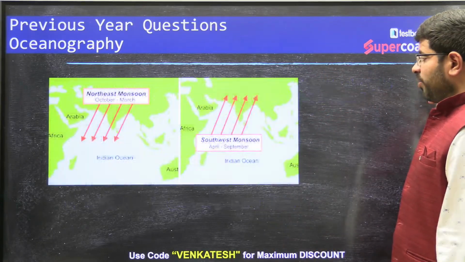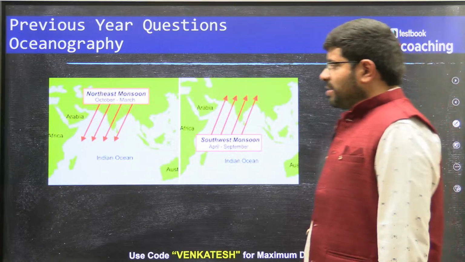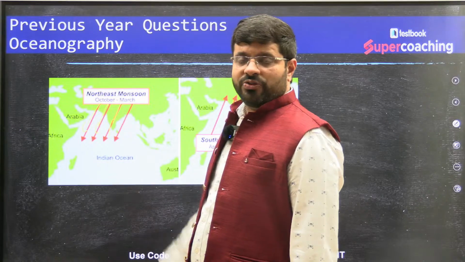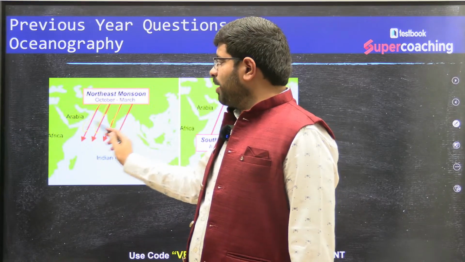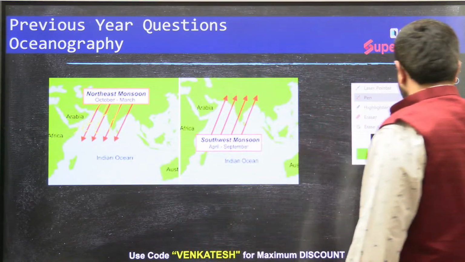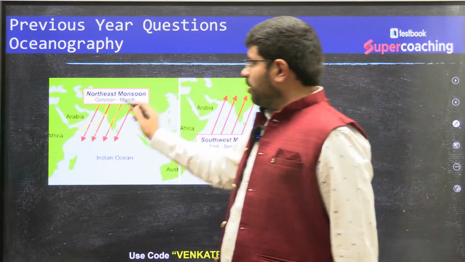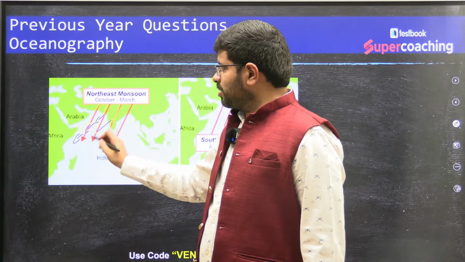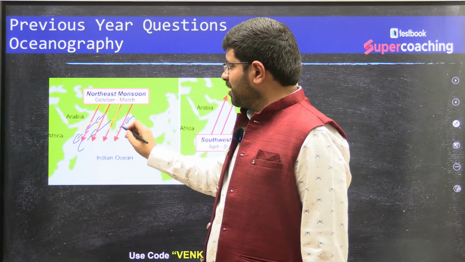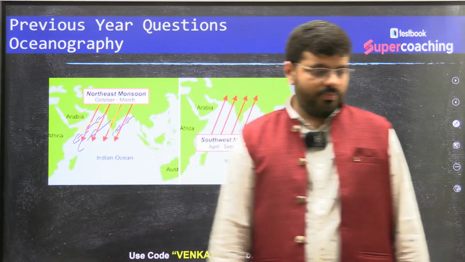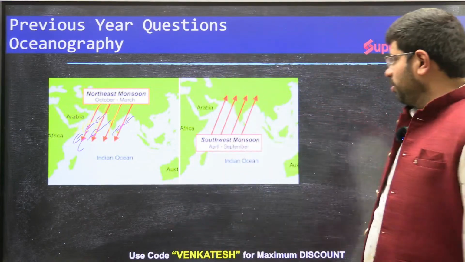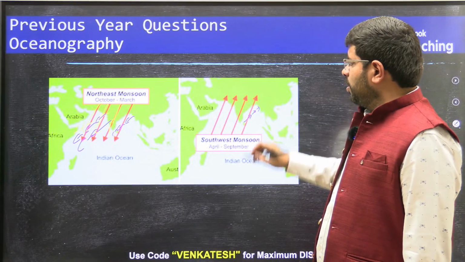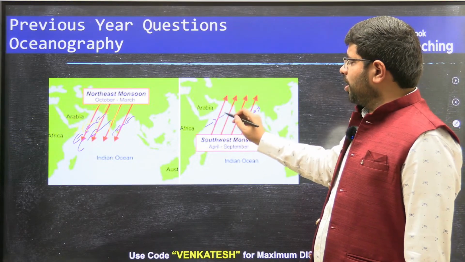Indian region is known for monsoons. Because of that, when the northeast monsoonal wind blows like this, you will see the current which moves from, say, Mumbai to Somalia. When the northeast monsoon is moving, the current moves from Mumbai to Somalia like this. Similarly, from Dhaka to Sri Lanka in the Bay of Bengal. When there is the other side, the southwest monsoon, you will see the current flows once again in the Bay of Bengal and from Somalia to India like this.